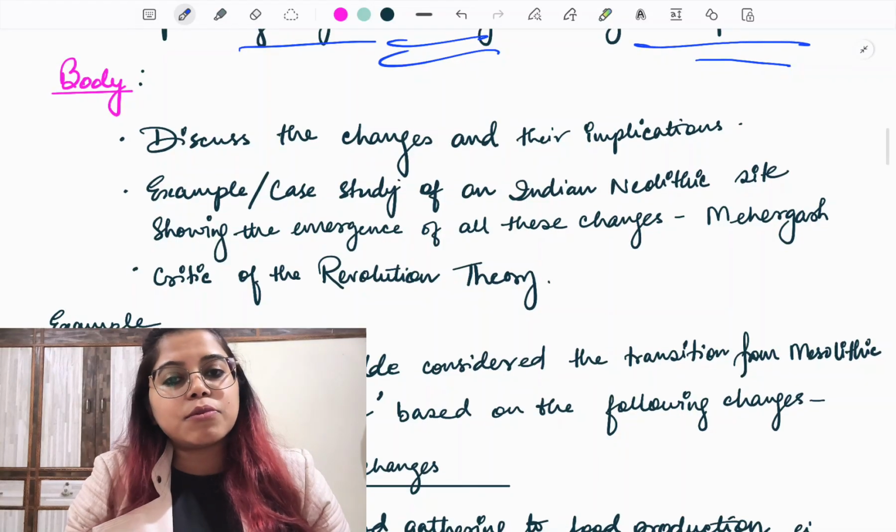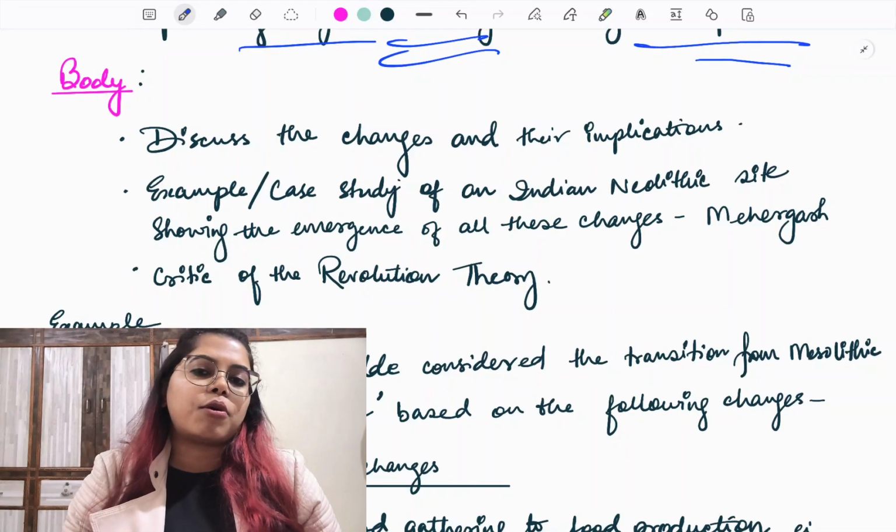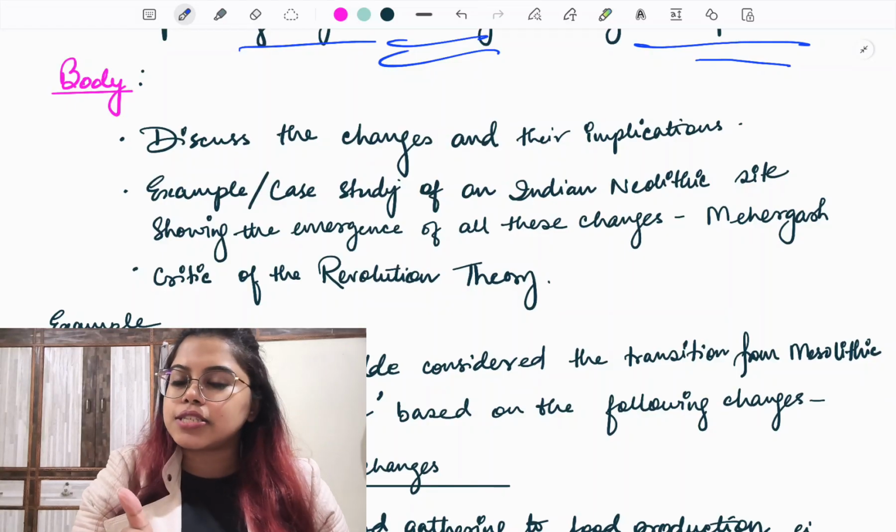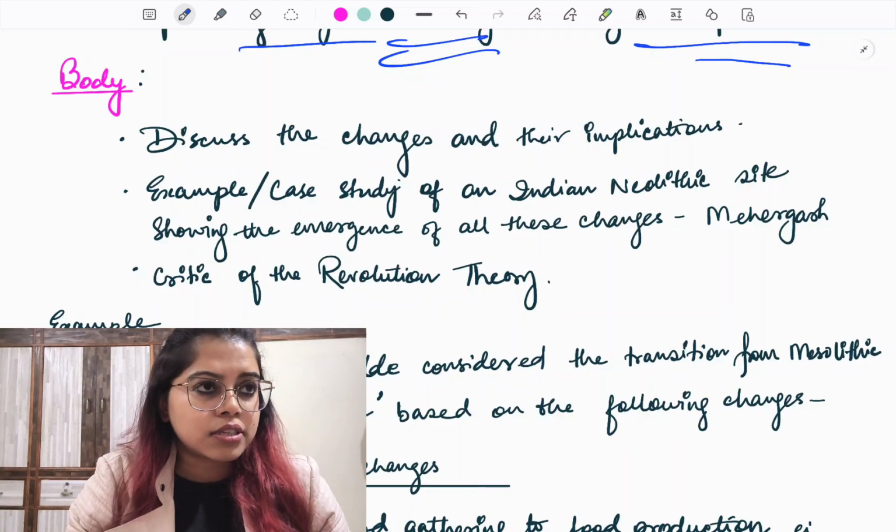Next we are moving to the body. Now, what do we have to write in the body? In the body, two simple things. We have to write about the change and we have to write about the impact of that change.